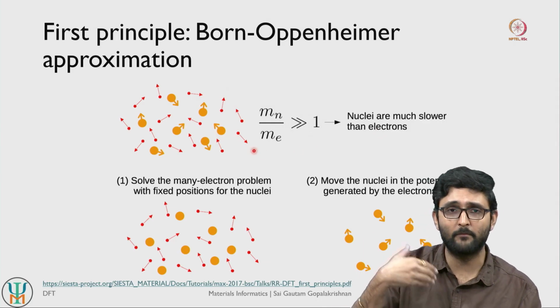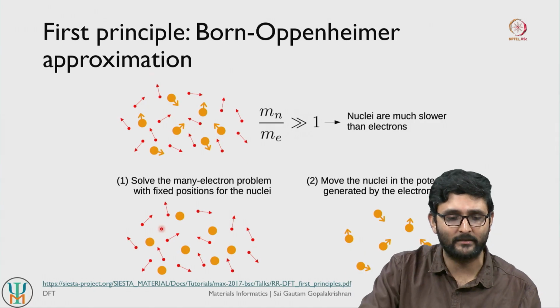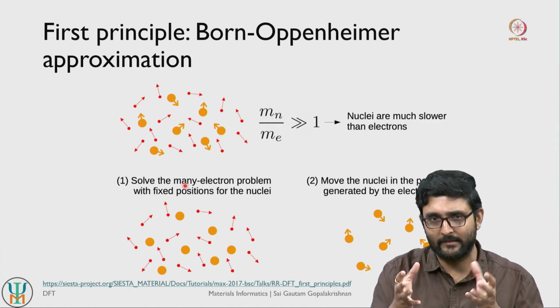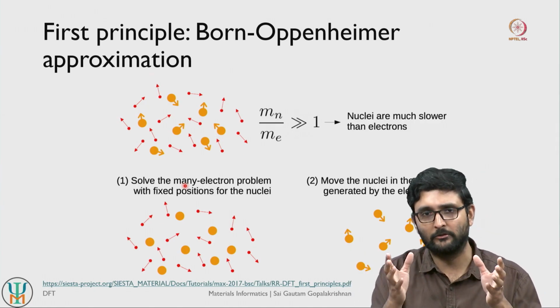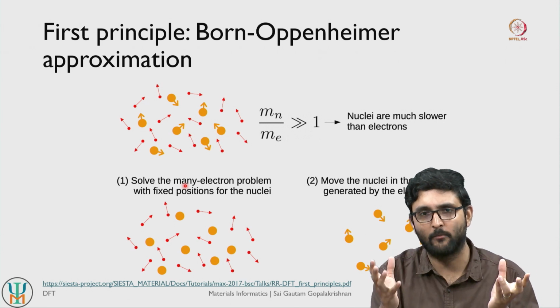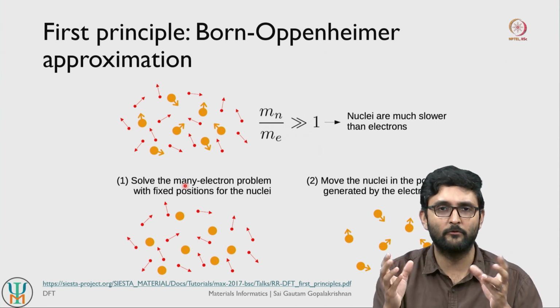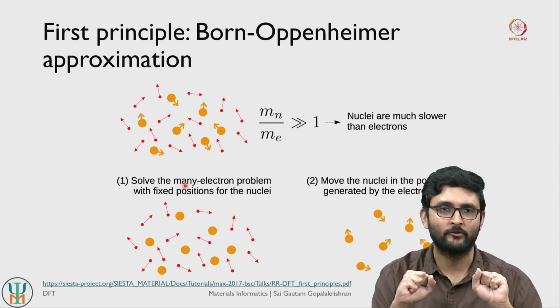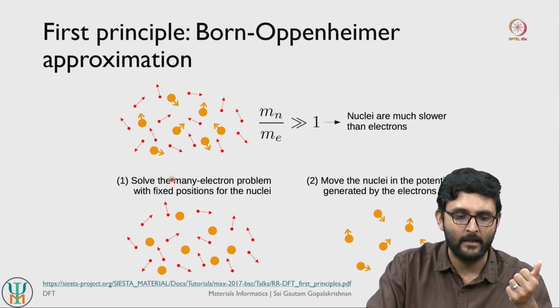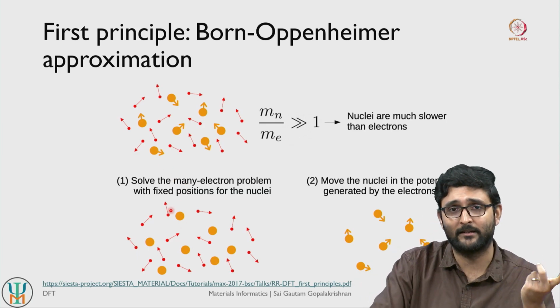What Born-Oppenheimer basically proposed was that in our system both electrons and nuclei are moving, so we inevitably have to model both of their motions, but what we do is we decouple these motions. We first fix the nuclei and then solve for where the electrons are moving.